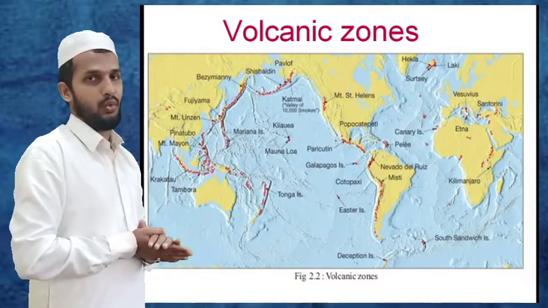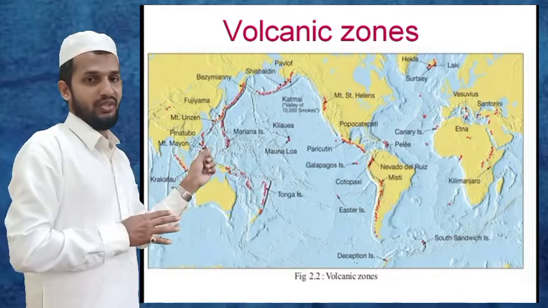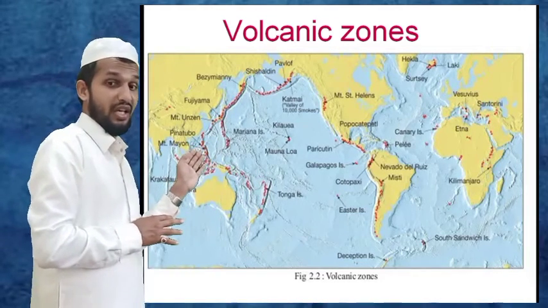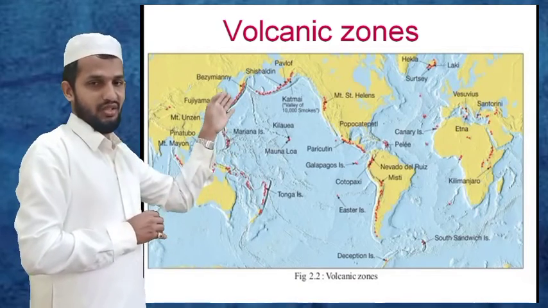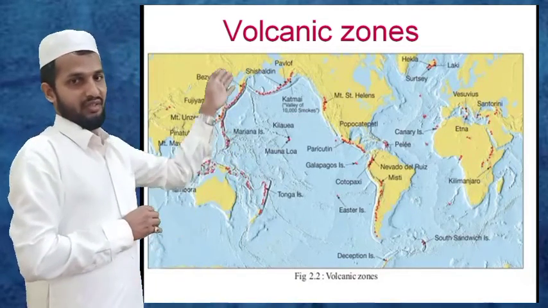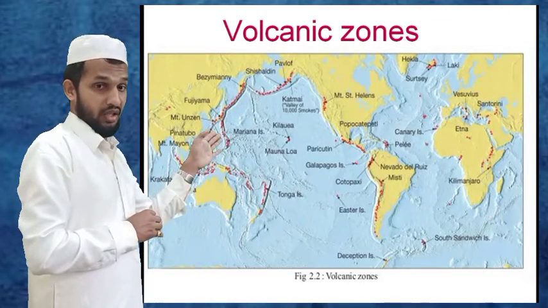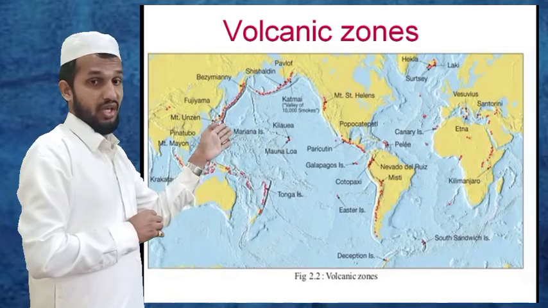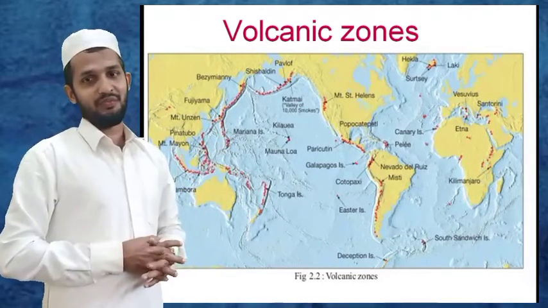We can see the volcanic zones are there. The same places where the earthquake zones are also have volcanic zones. You can see South America, North America and the eastern part of Asia and the eastern part of Australia, it means the New Zealand area, all contain volcanic zones.